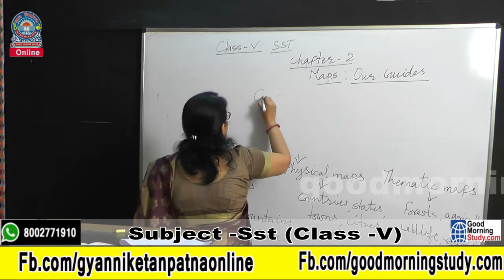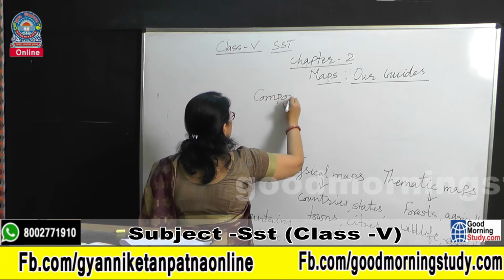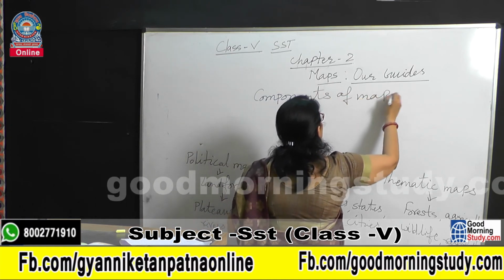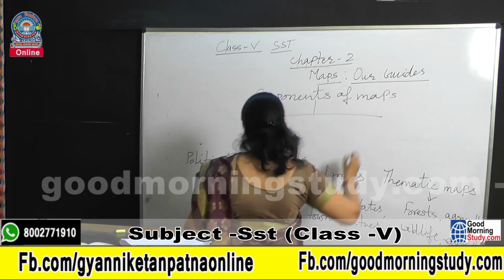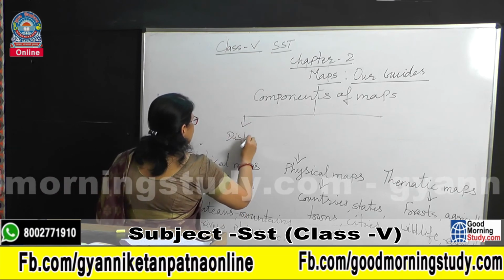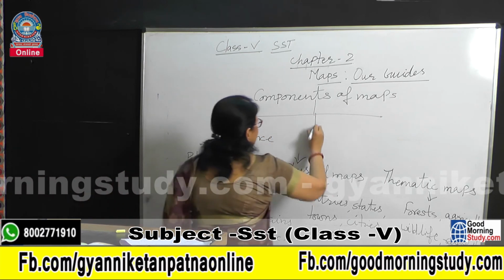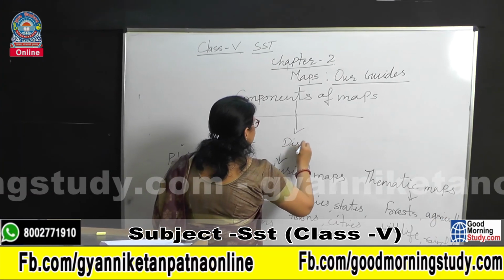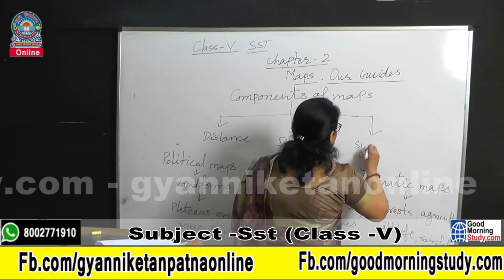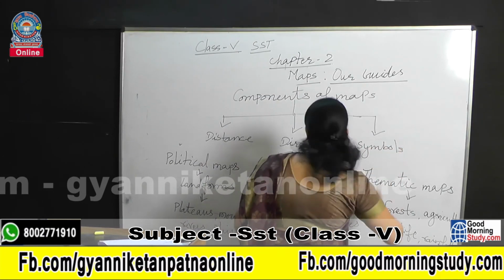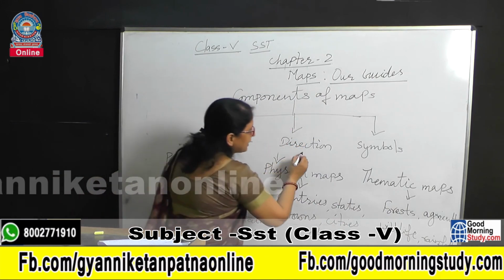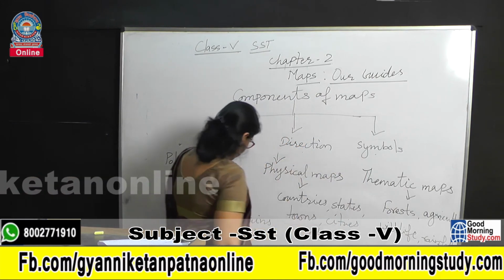Components of maps means distance, direction, and the third one is symbols. Okay, components of maps: distance, directions, and symbols.